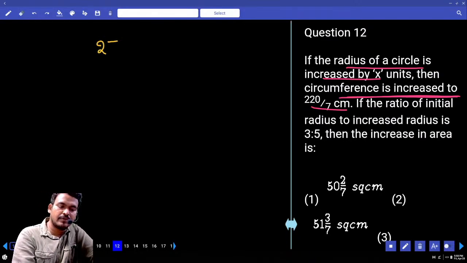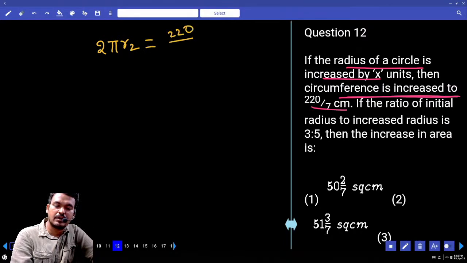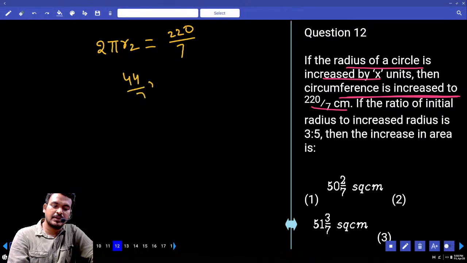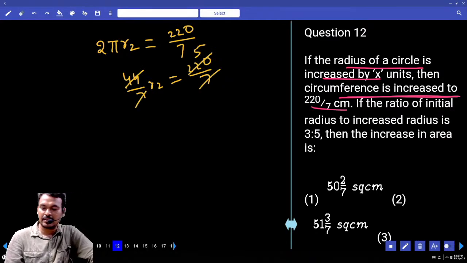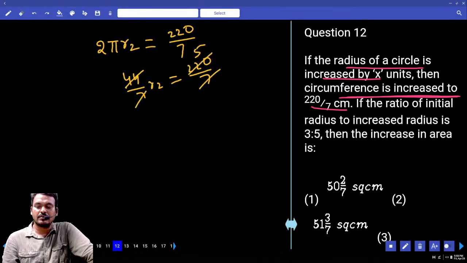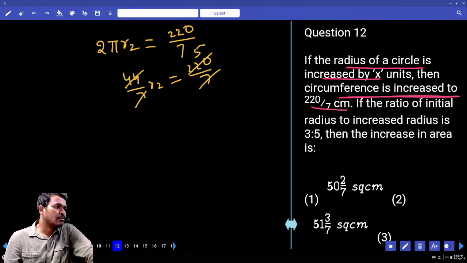Means new circumference 2 pi R2 equals 220 by 7. 2 pi R2 means 44 by 7 into R2, equal to 220 by 7. 44 5 times. 7 7 cancel. R2 equals 5 parts.